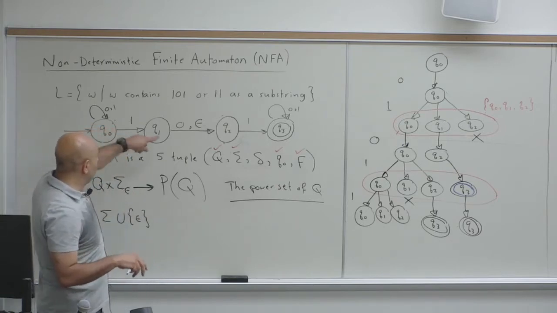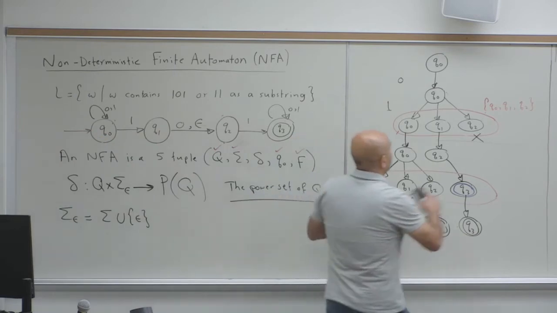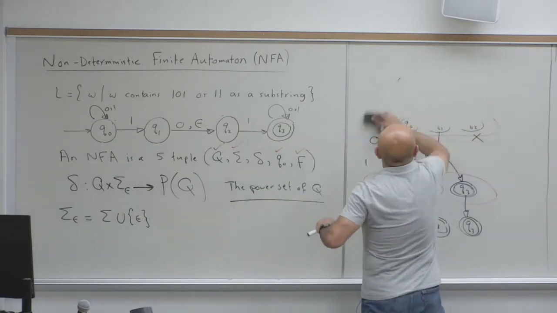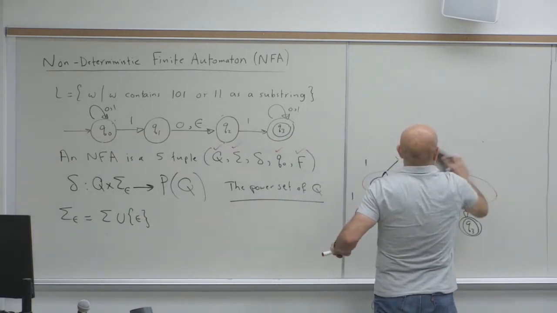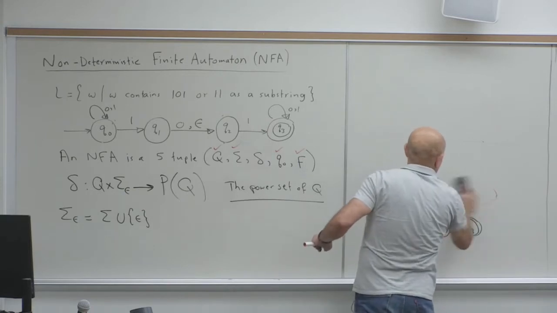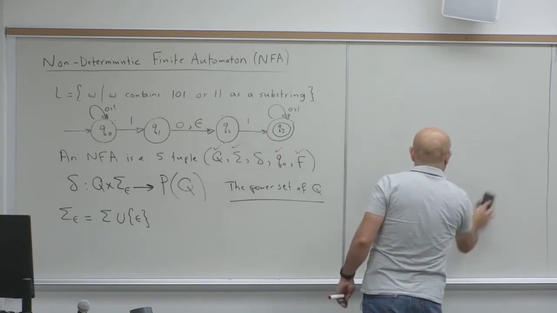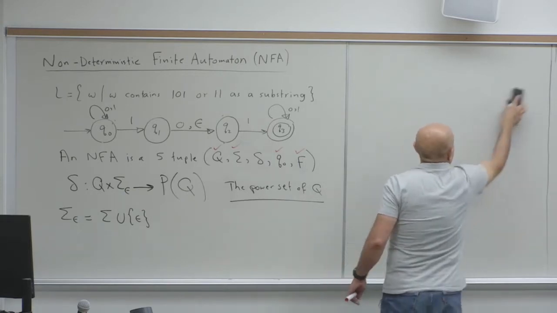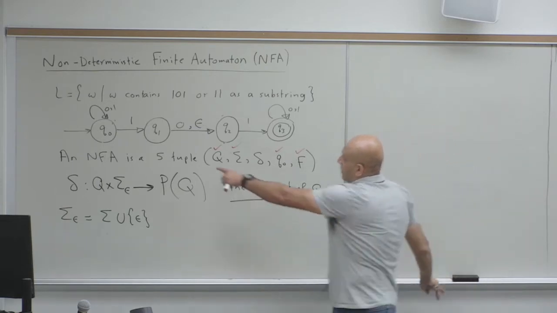So let's apply it to this. Let's write the transition function of this NFA in the form of a transition table.